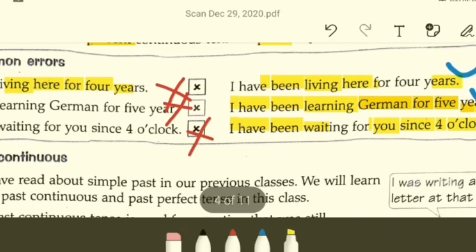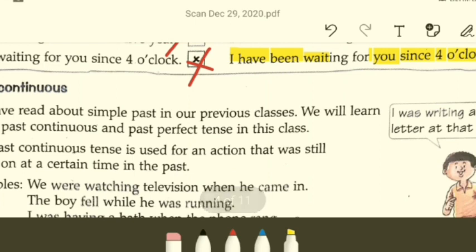Now moving on to past continuous tense. What is past continuous tense? Let's see. We have read about simple past in our previous classes. We'll learn about past continuous. Simple past is very simple. So let's see what past continuous and past perfect continuous is all about.